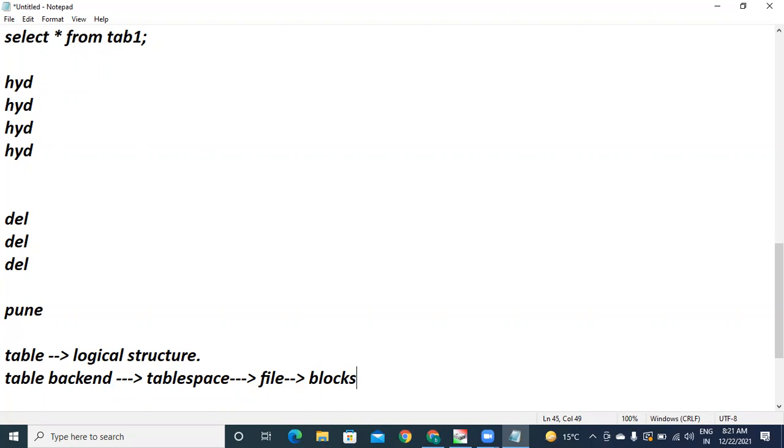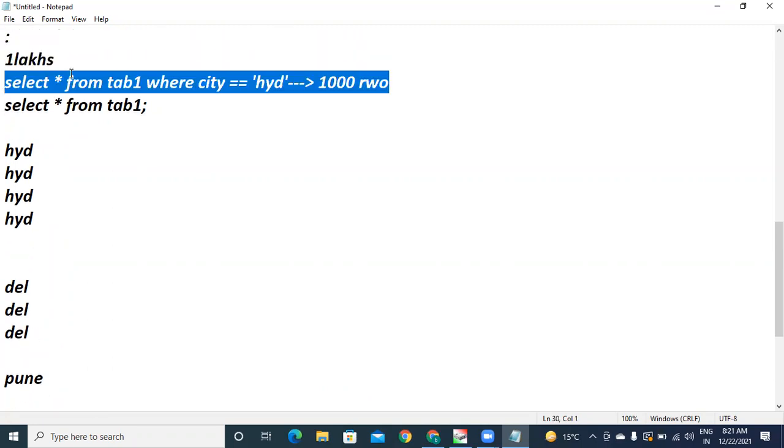Understand? If I go with the clustered, all Hyderabad records will be in one block. All Delhi records will be in another block. All Pune records will be in another block. In that way, the database will maintain metadata for all these blocks within the index. Now, if I query select star from your table where city is equal to Hyderabad, it need not read all the blocks. It reads only those blocks in which Hyderabad records are available. In that way, you can improve performance. Understand the point, sir? Okay.